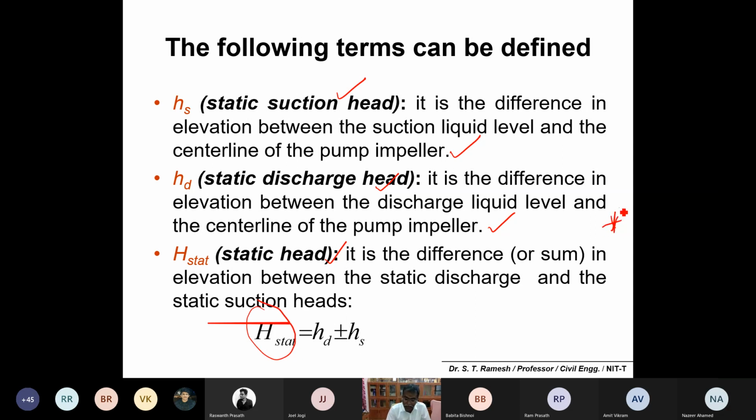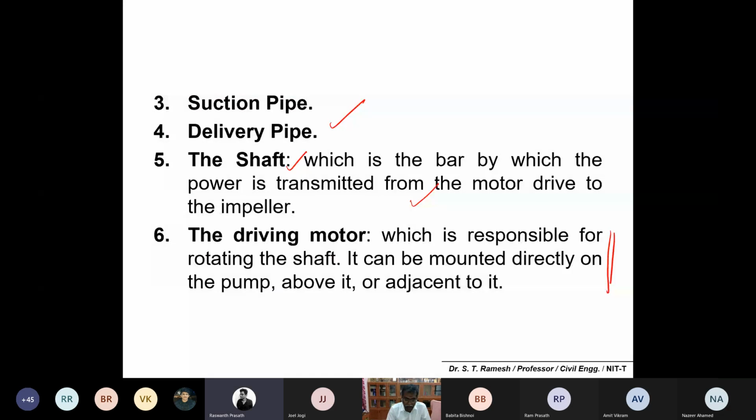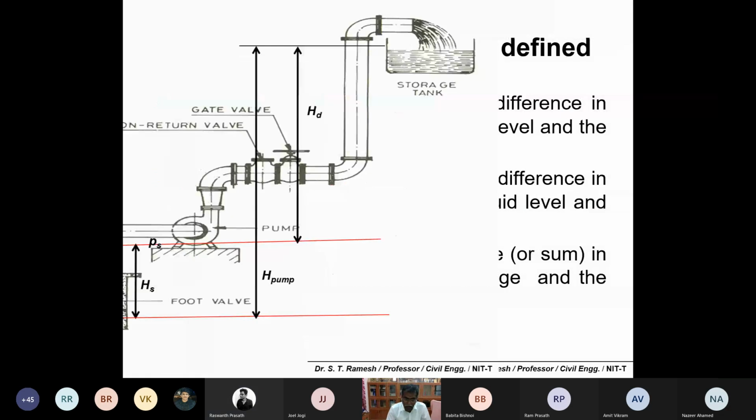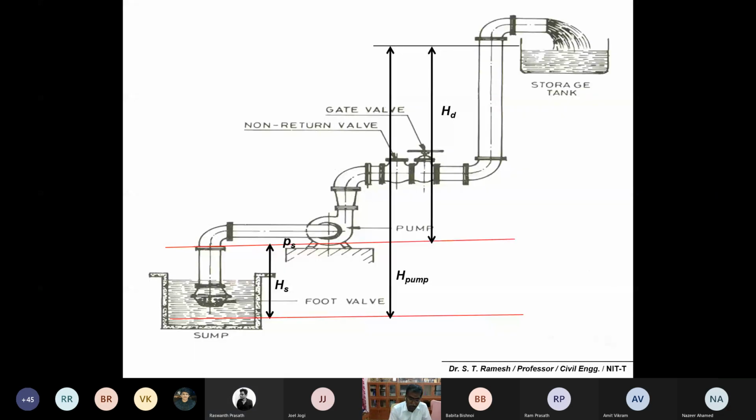Is it okay? Suction, delivery or discharge, and static head. Yes, sir. You can look into the diagram one more time. So this is your suction head, and this is your delivery head, the delivery point.